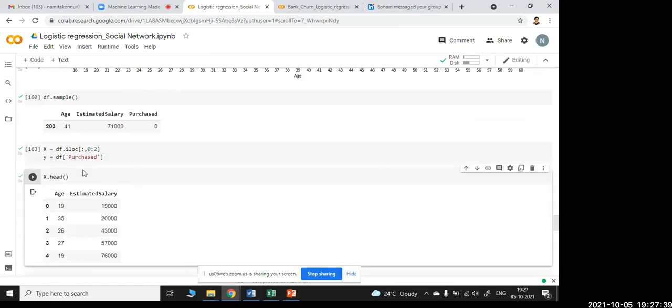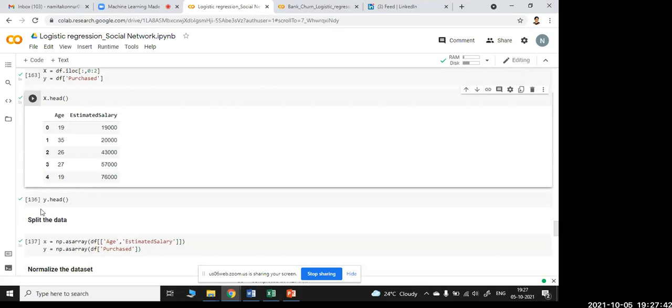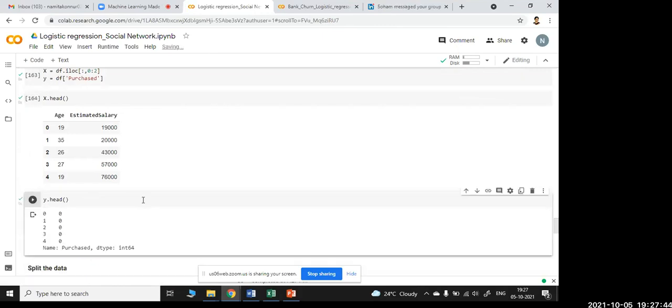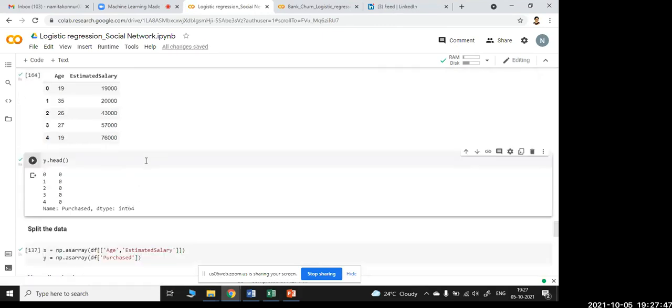And you can see in the head, there you can see 5 rows. And here with Y, you can see 0. Now here, when I am defining this X head and Y head, I am very particular. While doing this, I am considering the numerical columns which you are seeing here. The independent columns are age and estimated salary, so I am giving it as variable X. And the dependent variable is purchased, that is Y. The data type is int64. Y is called the dependent variable, and the independent variable X is age and estimated salary.